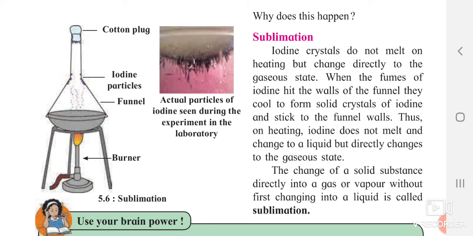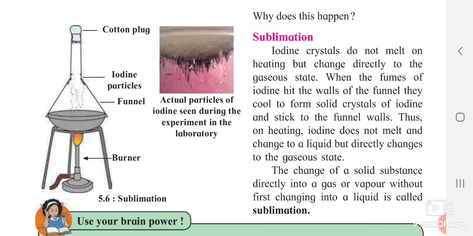Iodine crystals do not melt on heating but directly change into gaseous state. If you heat iodine, it will not change into liquid but will directly be converted into gas. In the same way, some substances, if you heat them, will directly convert into the gaseous state instead of first becoming liquid. This process is called sublimation.